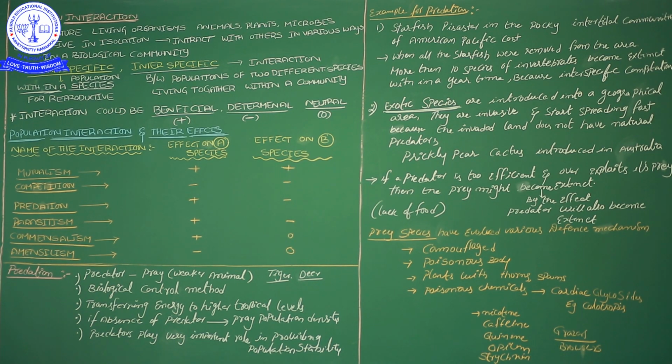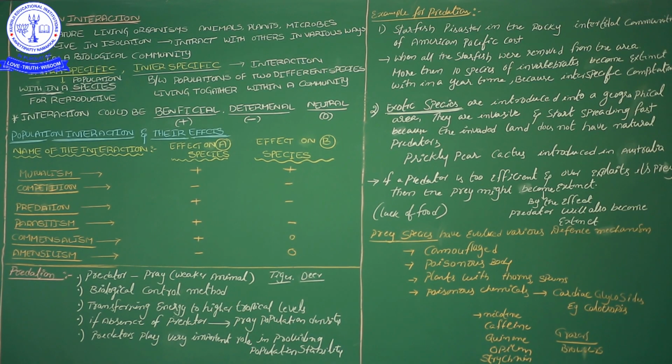This is the general energy flow in the ecosystem. You studied energy flow, food web, and food chain. In a food chain, energy is transferred from one trophic level to another, from the lower trophic level to the higher trophic level. How much energy is not the matter here. In the absence of a predator in an ecosystem, if predator organisms are no more, it will automatically influence the prey population density, and the prey population will increase.